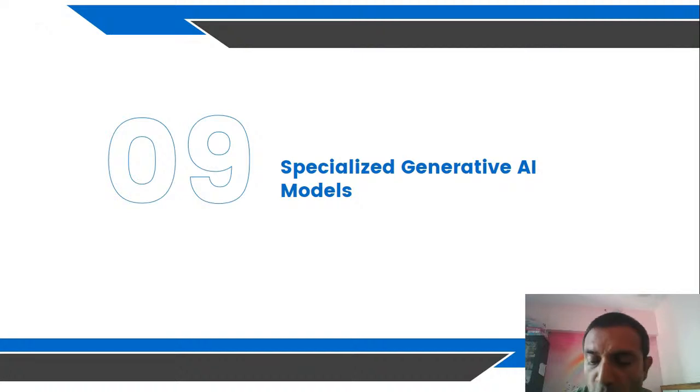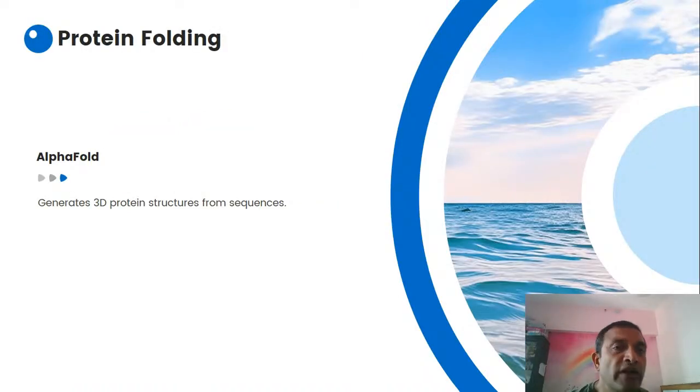Specialized generative AI models, for very specific use cases. So protein folding, AlphaFold. It generates a 3D protein structure from the sequence, right? So if you wanted to generate, say, a molecule structure, or maybe any other kind of specific task you wanted to perform.